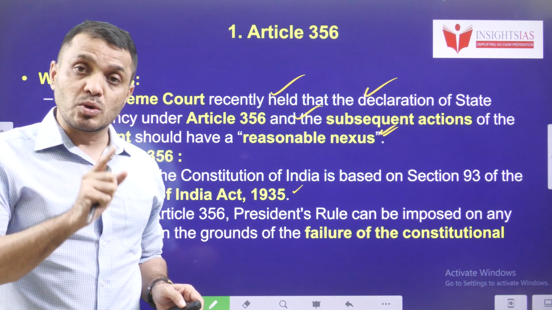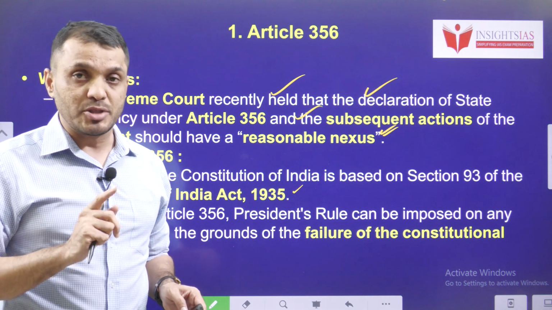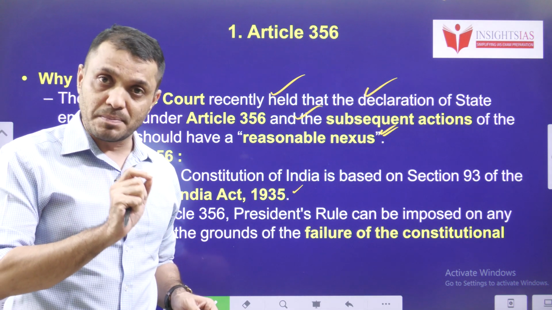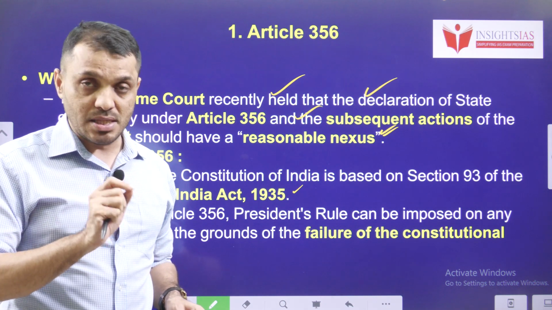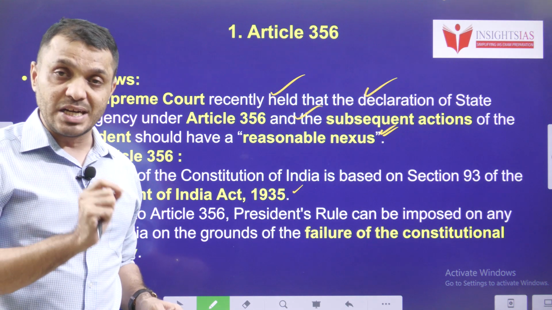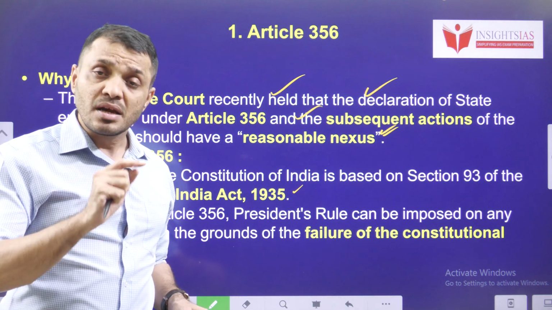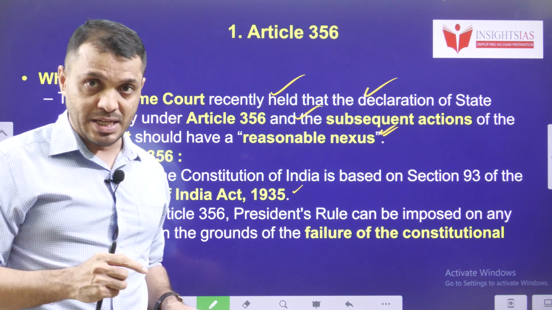As soon as the President rule is promulgated, within 2 months Parliament has to accept. Tell me students, Parliament has to accept the President rule promulgation with what type of majority? Put your answers in the comment section. Once the Parliament accepts, the President rule will be valid for 6 months. Then again Parliament has to renew if required. That means a further 6 months will be renewed.